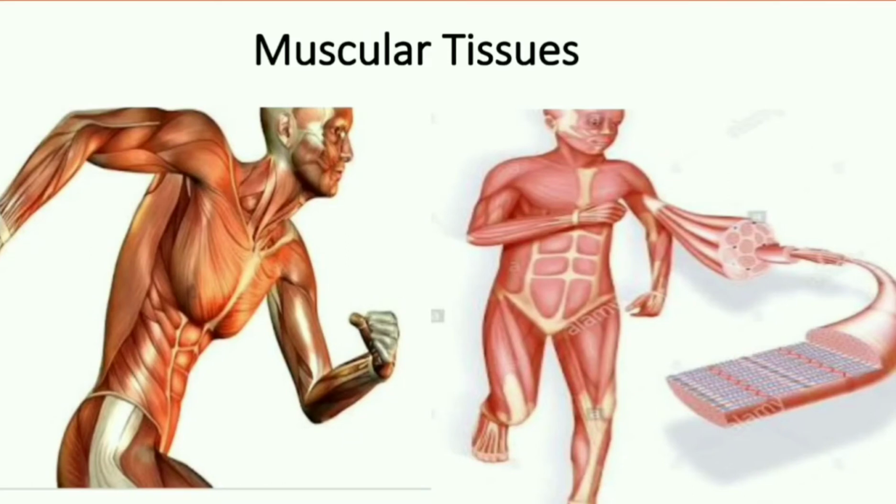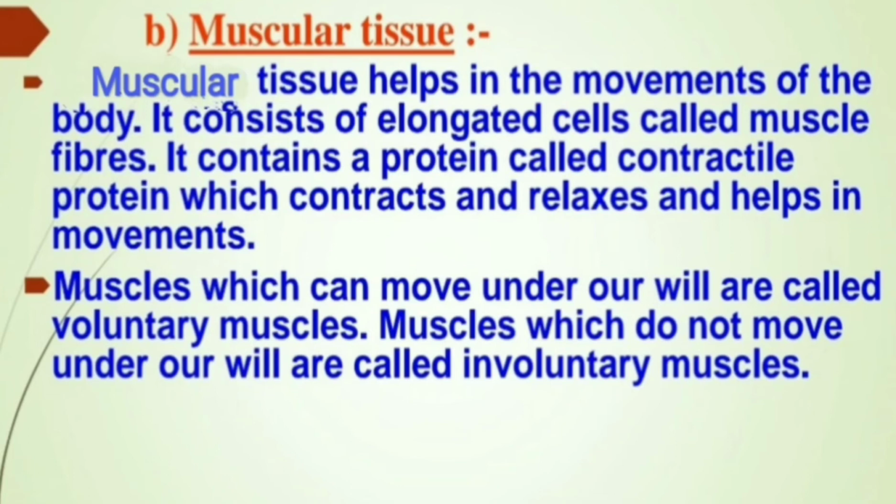Today we are going to study our topic muscular tissue. Muscular tissues help in the movement of our body. The cells of the muscular tissues are elongated, long, fiber-like cells, so they are known as muscle fibers. These fibers have a special ability to contract and relax because they are made up of a special protein called contractile proteins, which makes the tissue contract and relax and help in the movement of body parts.